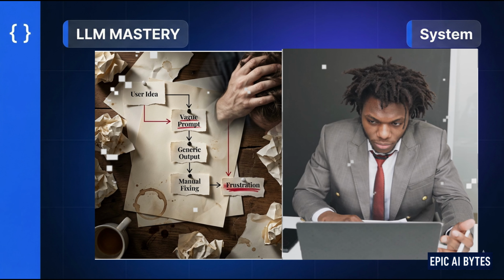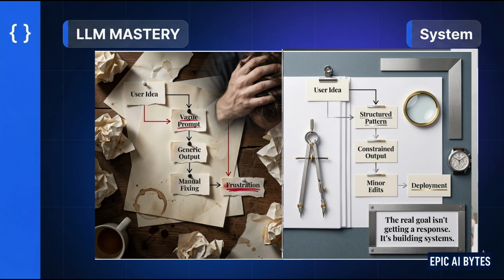Let me show you what most people are doing. They start with an idea, turn it into a vague prompt, get a generic output, then manually fix it, and repeat. That loop creates frustration because you're doing the thinking instead of designing the system that does it for you. Now compare that to this. You define structure up front. You constrain the output, you make small edits, and then you deploy. The goal is not better answers. The goal is predictable outputs.